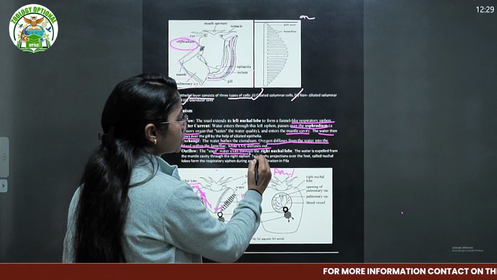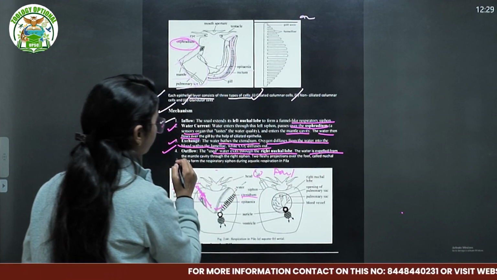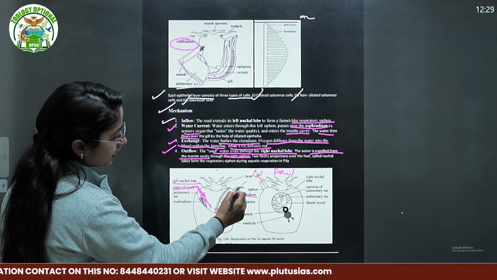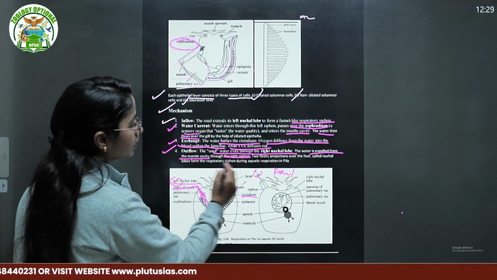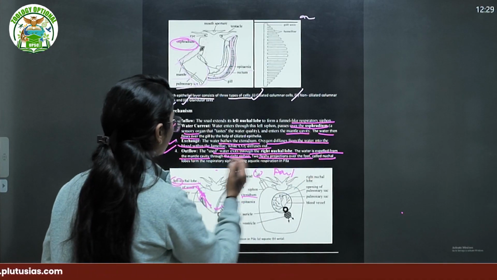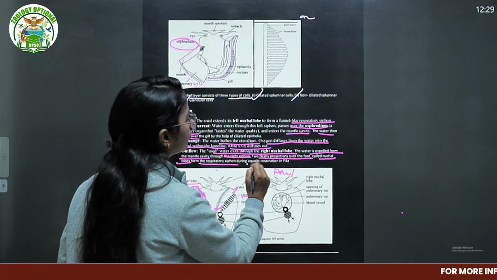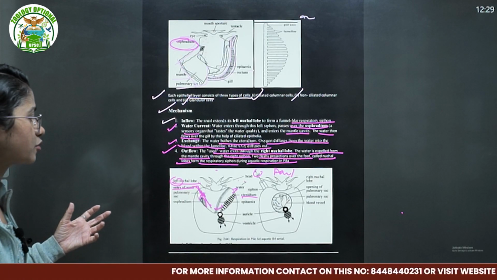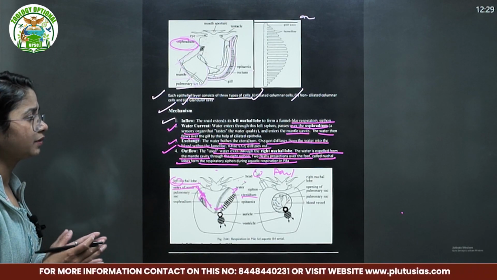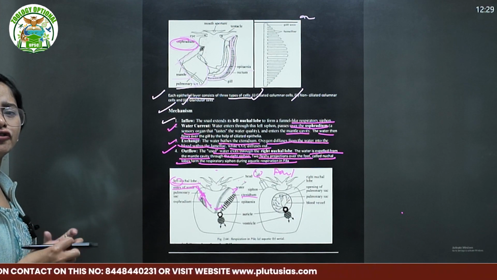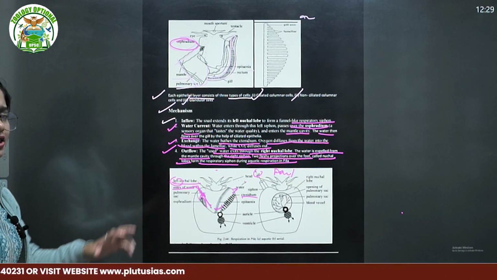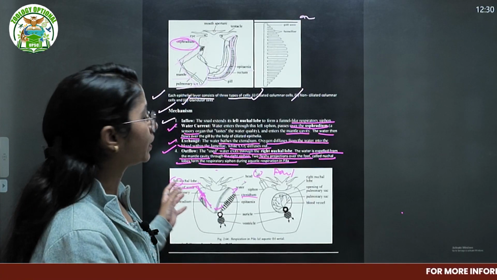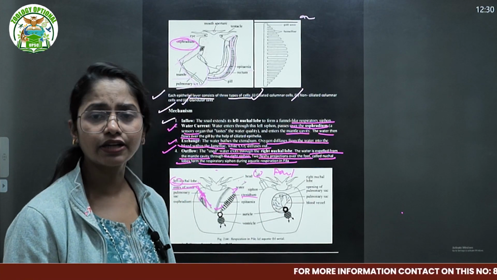The used water exits through the right nuchal lobe. The water is expelled from the mantle cavity through the right siphon. Look, here it is being expelled out. This is your left one, this is your right one. Two fleshy projections over the foot called nuchal lobes form the respiratory siphon during aquatic respiration in fauna. These nuchal lobes, we won't call them a specific kind of outgrowth; we talk about them as a specific kind of projection over the foot that helps in the entering and exiting of the water current in aquatic or even aerial respiration.